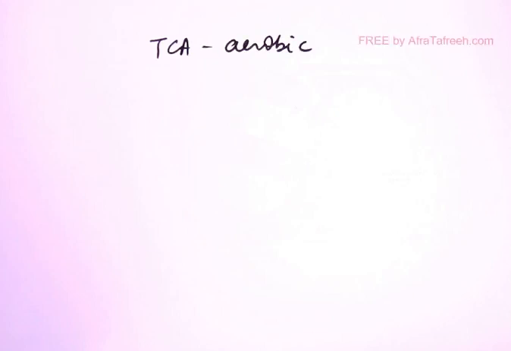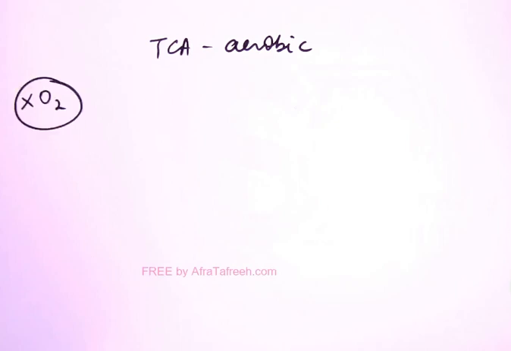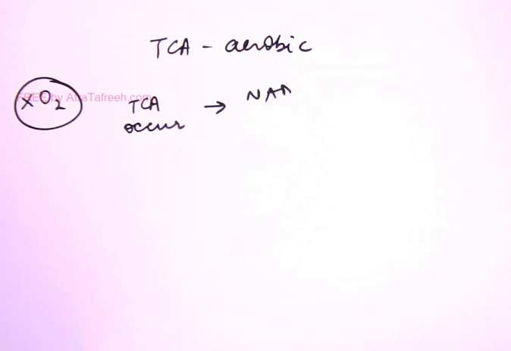Now TCA cycle occurs in aerobic state. We all know it occurs in aerobic state. But no enzyme of TCA cycle requires oxygen. Then my question is, why can TCA not occur in anaerobic situation? See the reason. Let's say there is a situation that oxygen is not there. Then TCA will occur because no enzyme of TCA requires oxygen. That is, the first few cycles of TCA will occur. Now when TCA occurs, lots of NADH and FADH2 will be produced.